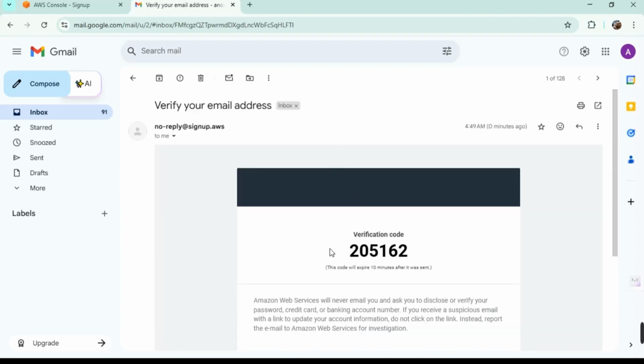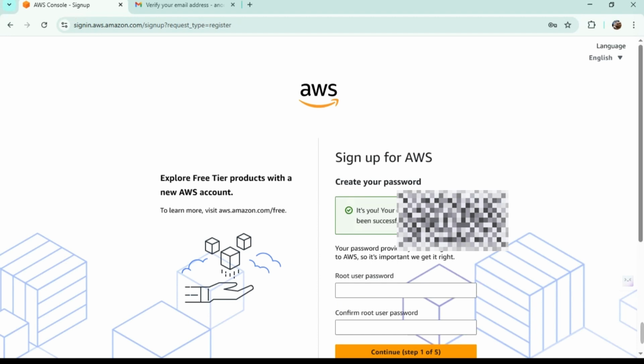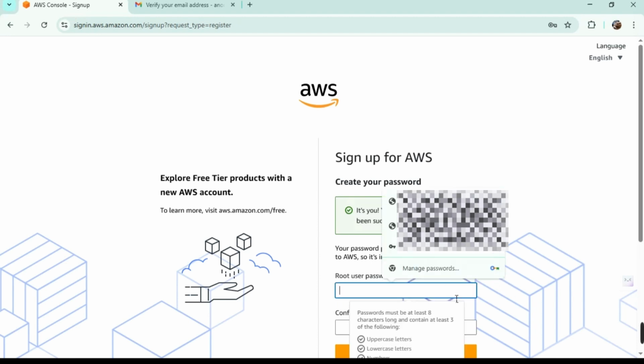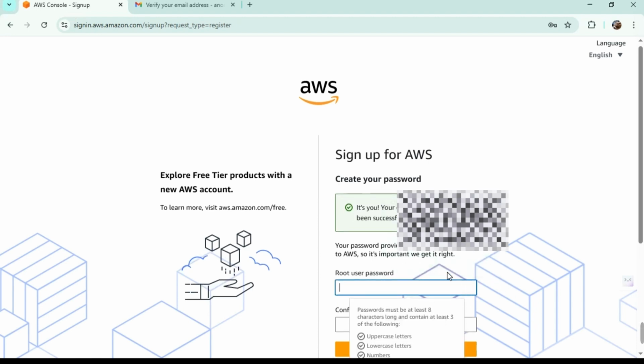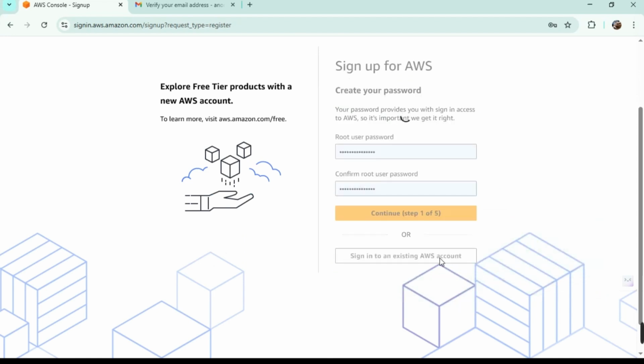So this is our code. Verify. Yeah. Let's put a password that Google wants. Let's use this. Step 1 of 5.